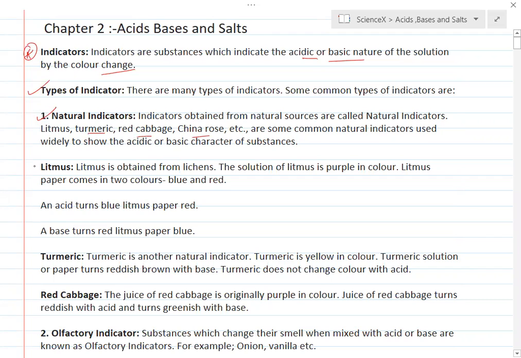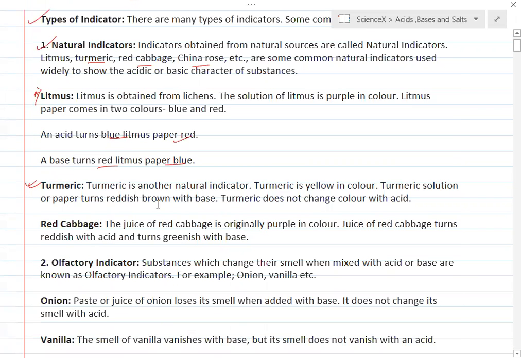So how will litmus act as an indicator? If you take blue litmus, acid will change the blue litmus into red, whereas a base turns red litmus to blue. Turmeric also acts as an indicator. It is also a natural indicator. So turmeric is another natural indicator.